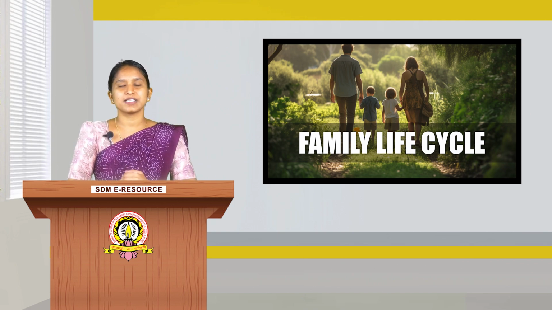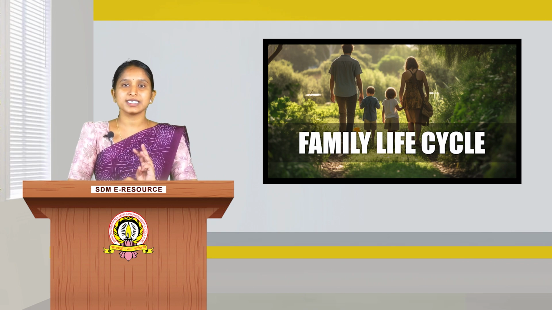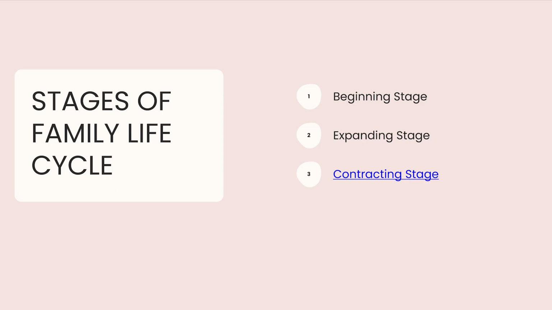See, the family life cycle has 3 stages. You can see the slide. The stages of this family cycle include the first one as the beginning stage, the second one as the expanding stage, and the third one is the contracting stage. So let's know about each stage briefly.